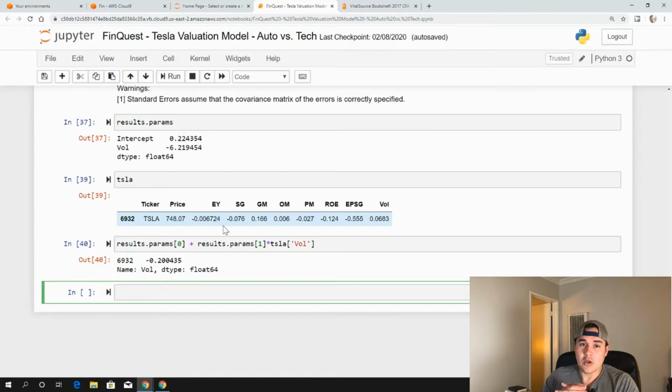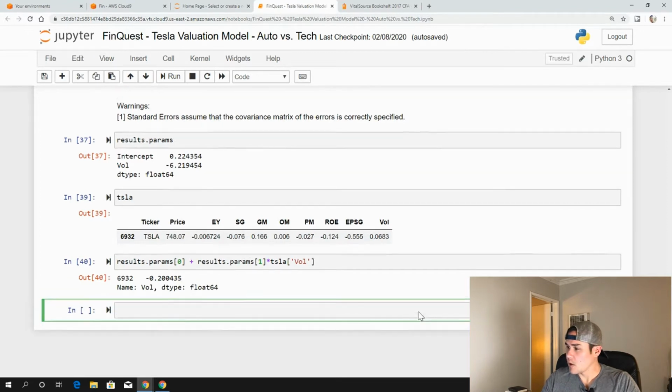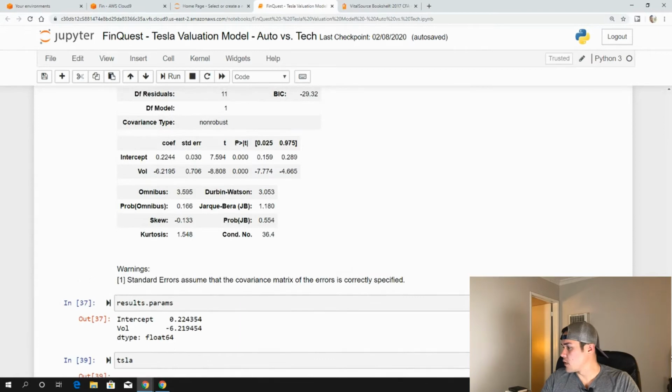So let's take a look at technology companies and use the same model, using technology as the basis for a model with volatility as the variable, and see if that changes our results for what the earnings yield should be. First we need to take our original data frame, which was above here.